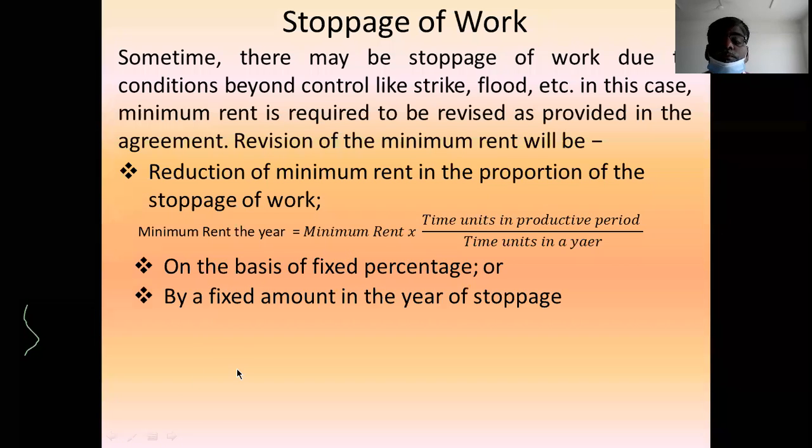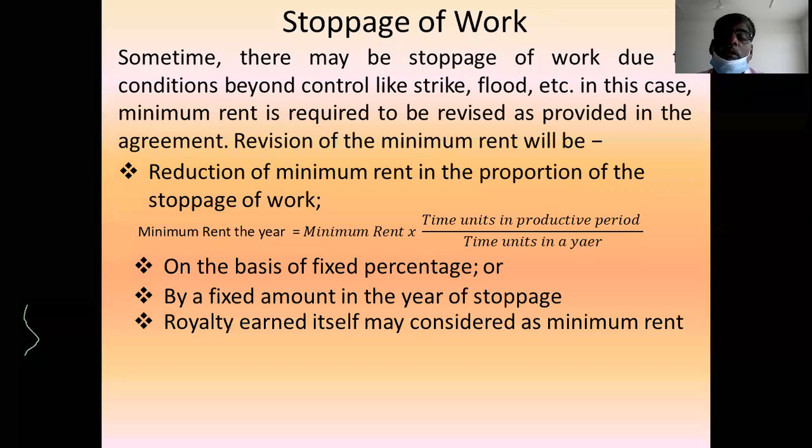And next is by fixed amount in the year of stoppage. A fixed amount of minimum rent may be fixed for the stoppage of work year. And the royalty earned itself may be considered as minimum rent for that stoppage year.